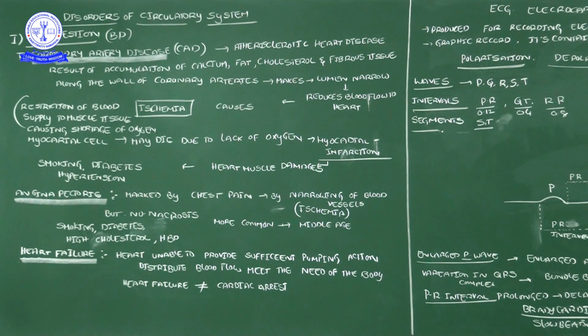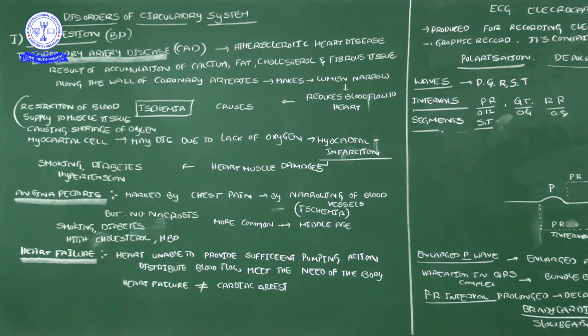Coronary means heart. So the blood vessel supplying oxygenated blood to the heart walls is affected by some things, and so coronary artery disease comes. Shortly it is called CAD, coronary artery disease.